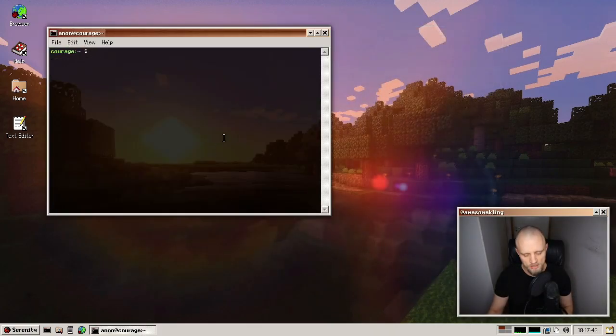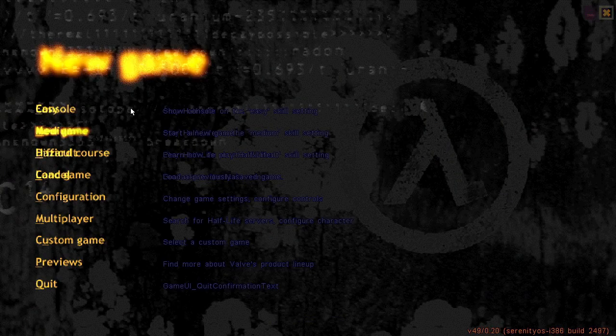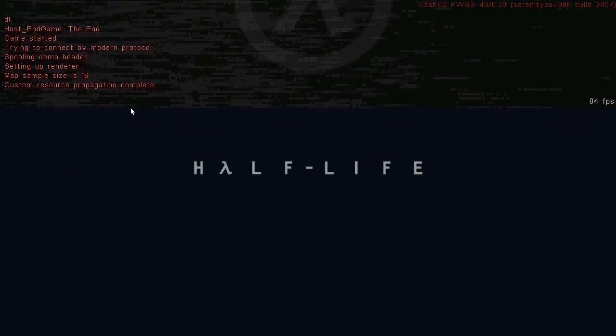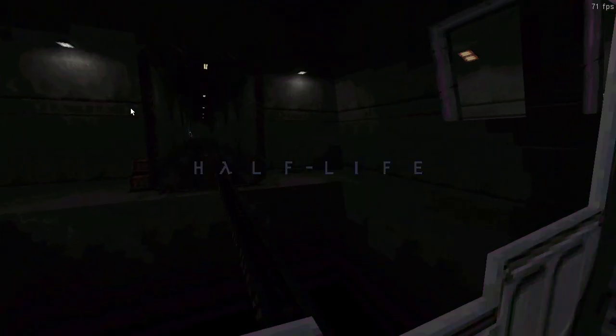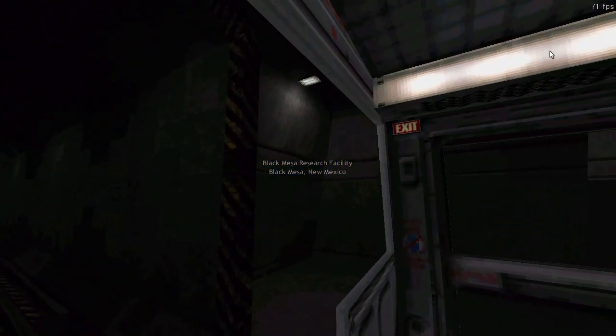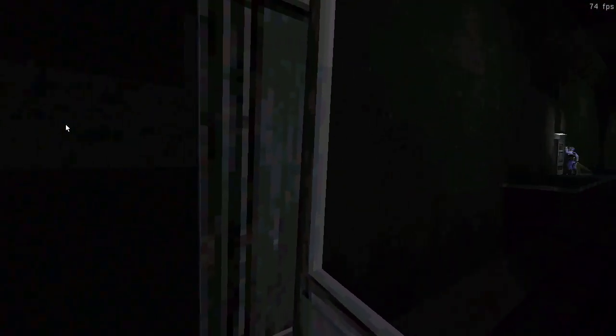The first thing we're going to look at today is something really fun. It's actually a port of Half-Life, the classic game. This port was added by Jesse, and it supports the original game, but also expansions like Opposing Force. And as you can see, I'm hitting about 70 FPS here in software rendering mode.